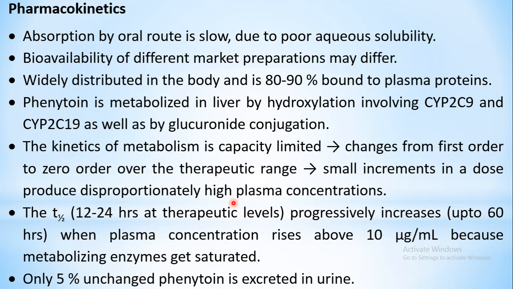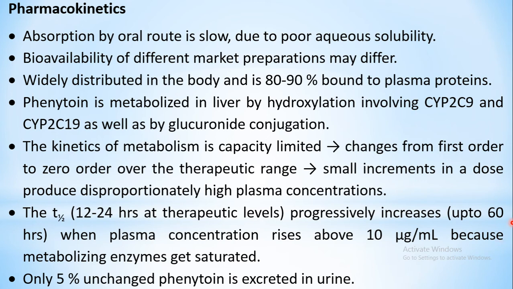At a particular level, say for example if you cross this plasma concentration of 10 micrograms per ml, there is a disproportionate increase in the plasma concentration. Rapidly the plasma concentration will go on increasing. As you go on increasing the dose, the half-life of the drug, which was earlier 12 to 24 hours at therapeutic concentrations, may progressively increase up to 60 hours.